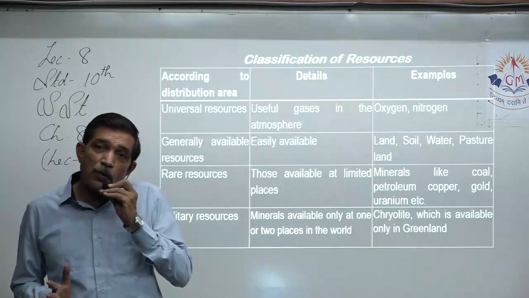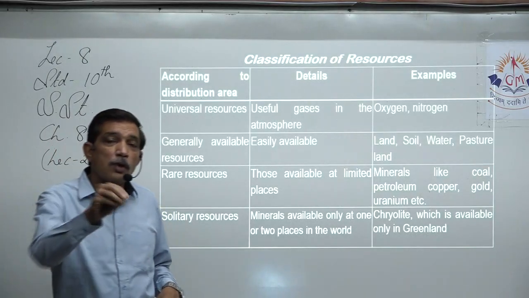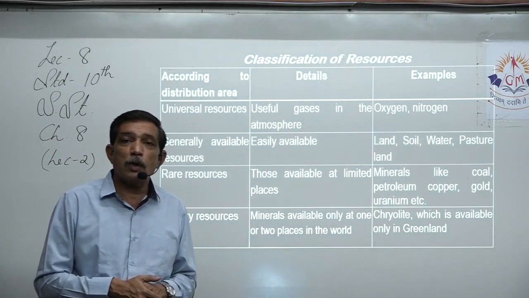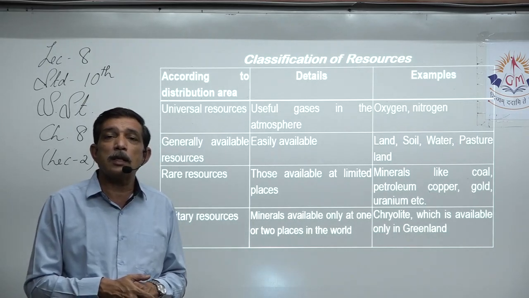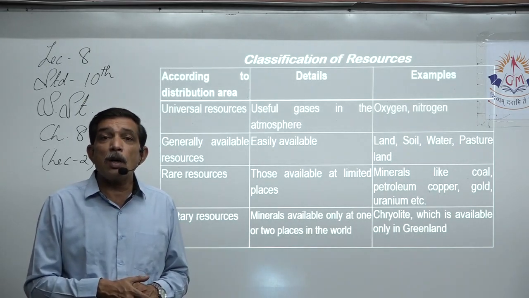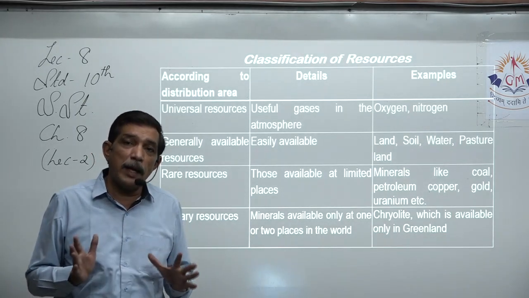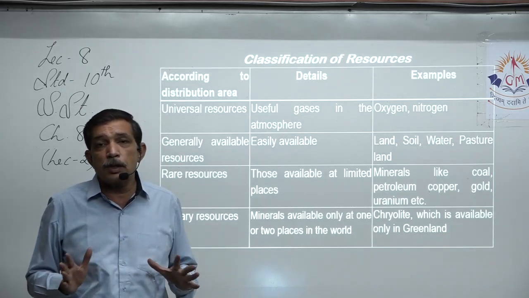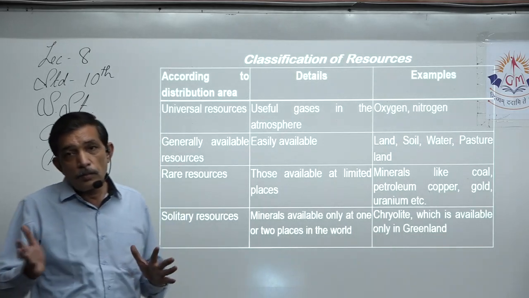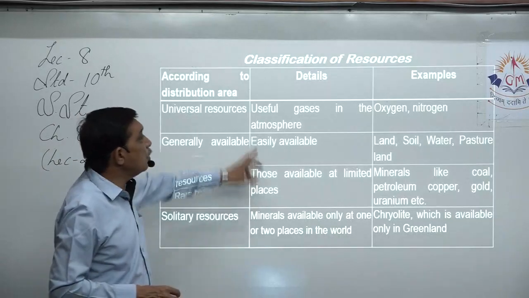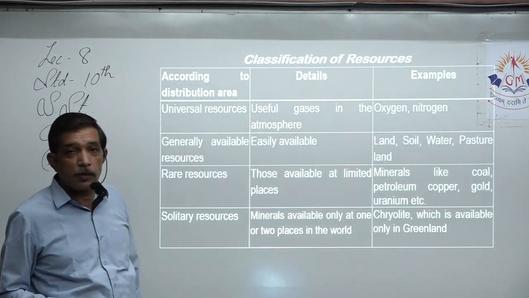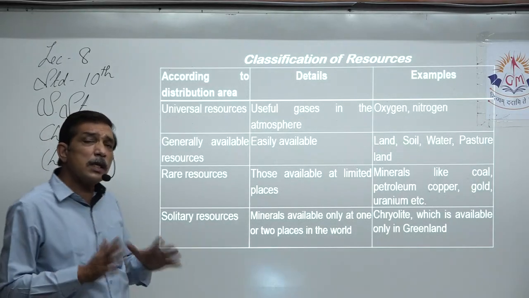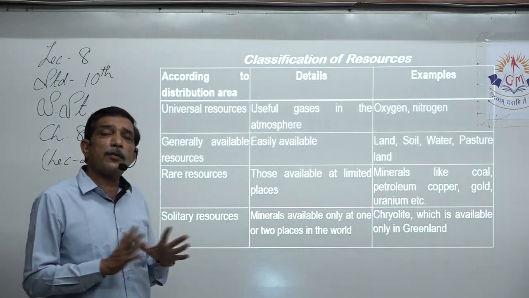If you go to visit the US, you don't pay for the oxygen that you will be breathing for those 10 days, 15 days, 30 days that you are going to live over there, because it's universal. It's available everywhere without any precondition, without any differences. So useful gases that are available in the atmosphere are a universal resource. It is available everywhere, free for everyone to use.